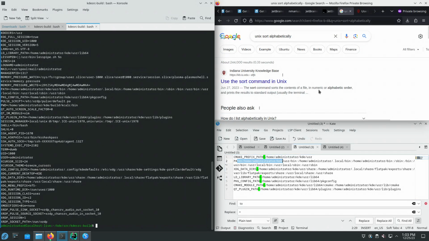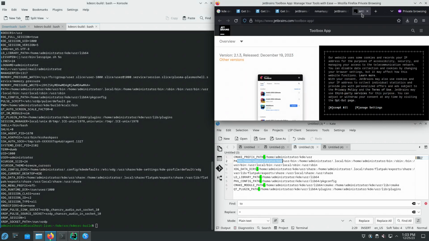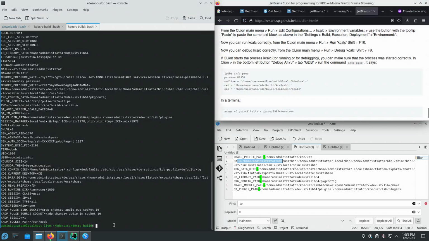Of course, it's the sort Unix command, but autocompletion did not work. So, okay, I searched for Unix sort alphabetically, and it says use the sort command. Okay. So now the environment variables inside the process kcalc are these and sorted alphabetically.